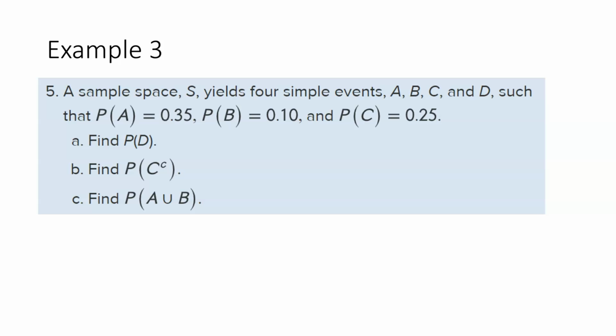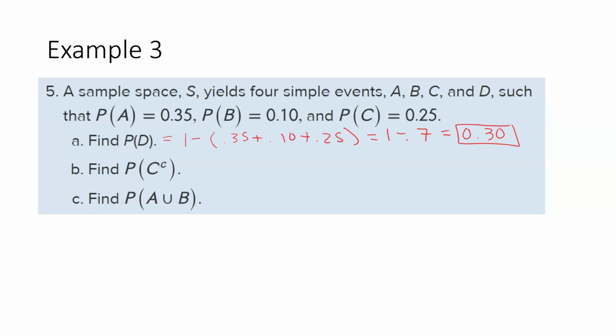Well, here's the thing. We know that all of the probabilities have to add up to 1. So we know that the probability of D has to be equal to 1 minus all these other ones added up. So 0.35 plus 0.10 plus 0.25. So first add those all up. We get 0.7, so we get 1 minus 0.7, which means what's left over for D is 0.3. So the probability of event D is 0.30.